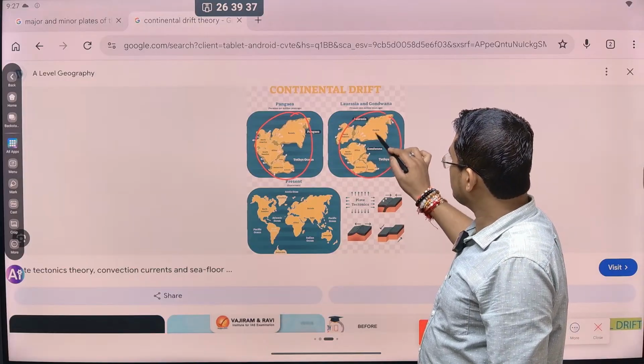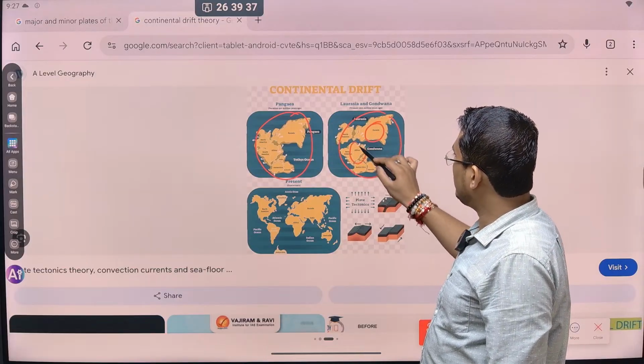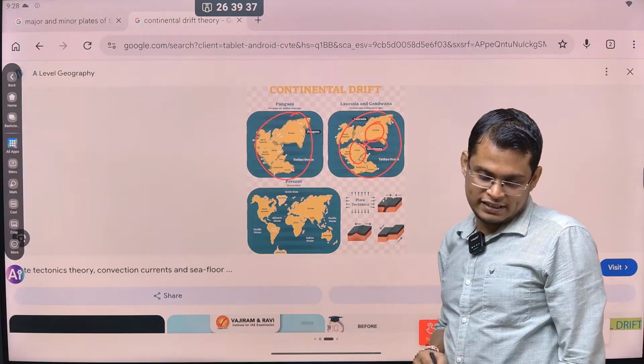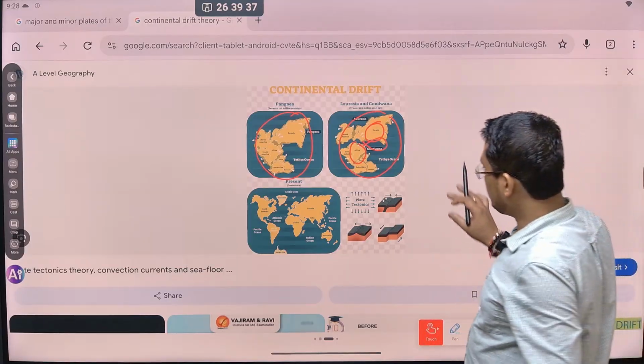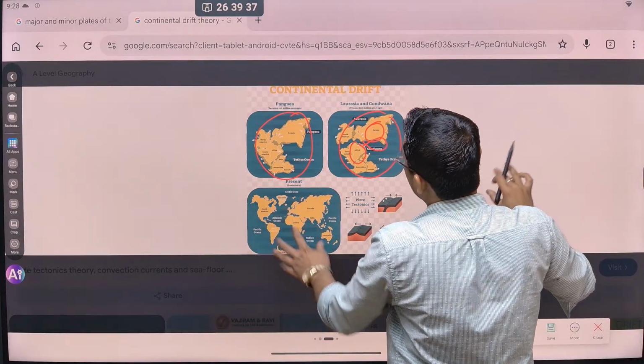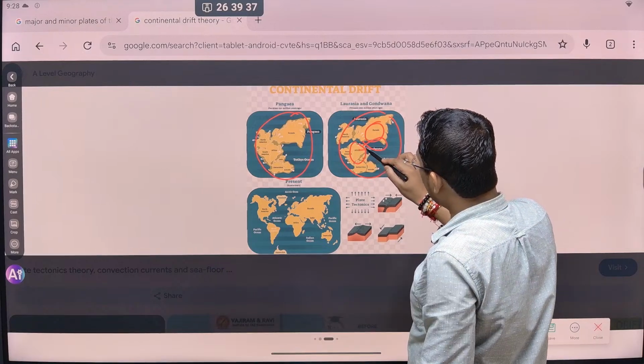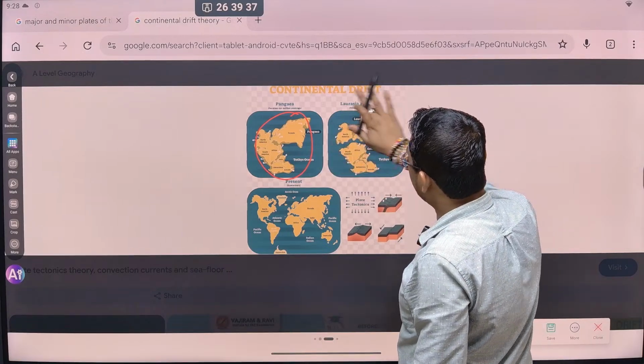Then the sea located between Eurasia and Africa is called the Tethys Sea. What was the name of the sea between the two? It was the Tethys Sea.